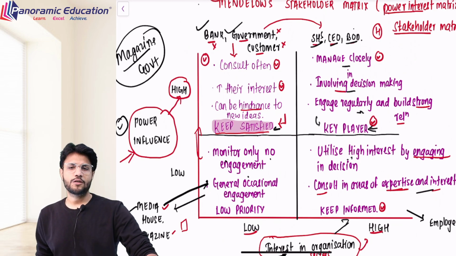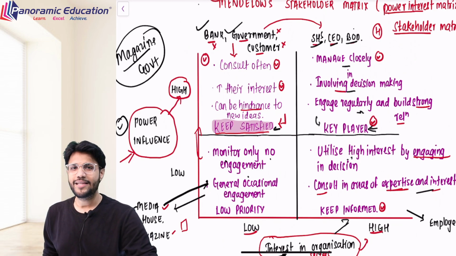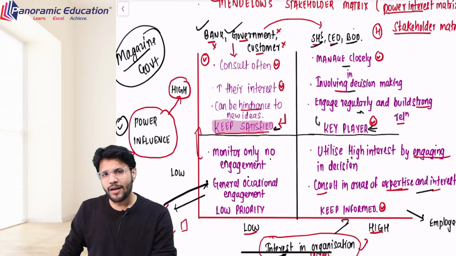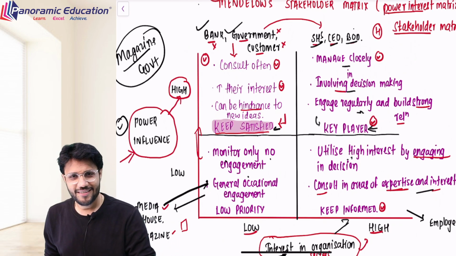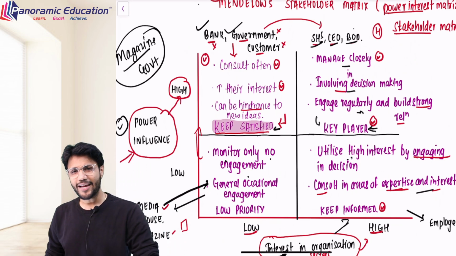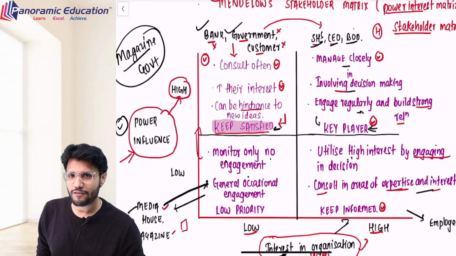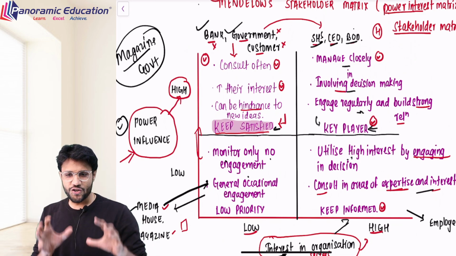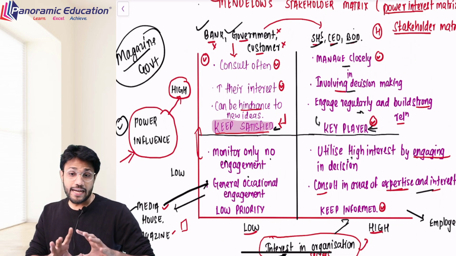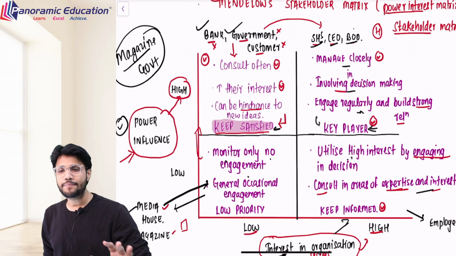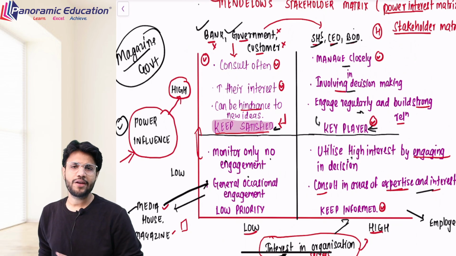If anyone asks what to do with them, well, consult them, ask them. For example, ask your bank, can I do something for you? For government, you can ask, can I do something for you? For customer, do you want some specific product for yourself? In such case, you should ensure that their interests are taken care of, because sometimes they can be a hindrance to your new ideas. Keep them satisfied. So the first category we have understood, sir.